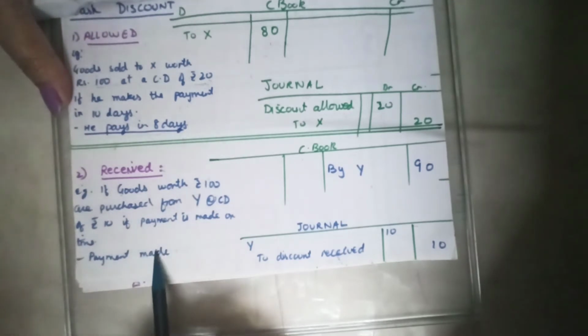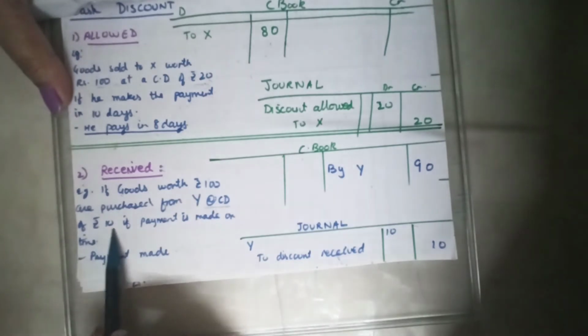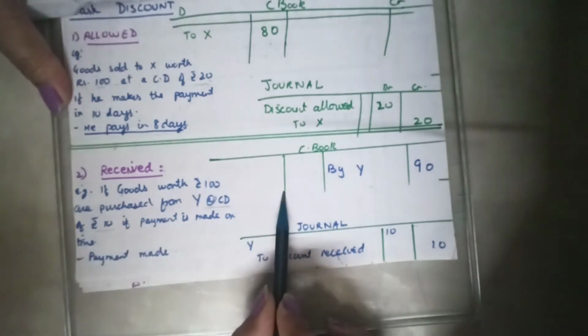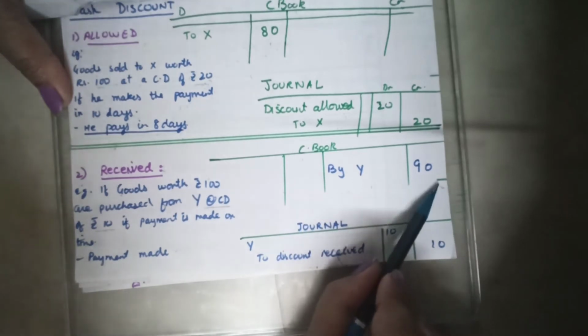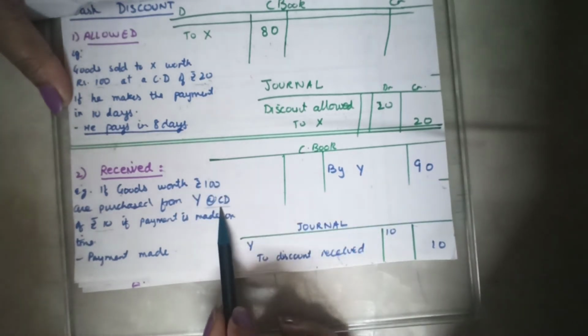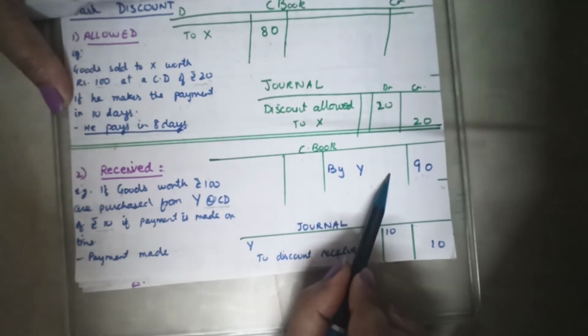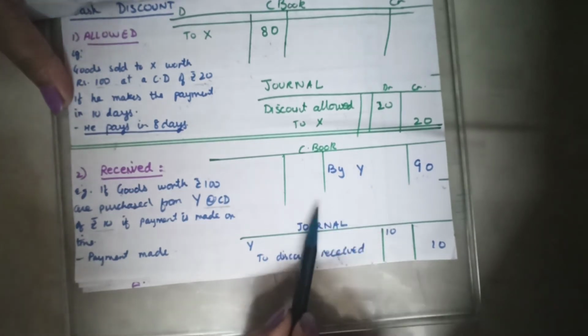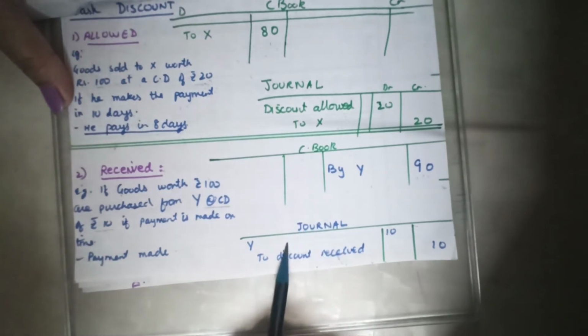We have been specified the payment is made on time. That means we will enjoy the cash discount at 10%, or 10 rupees out of 100 rupees, that we will get. So the ultimate entry made in the cash book will be for the net amount, 100 rupees minus the discount, so 90 rupees will be the amount of payment. So what about the discount? We follow the principle of full disclosure. We cannot omit disclosing the amount of discount. We have to disclose the amount of discount.